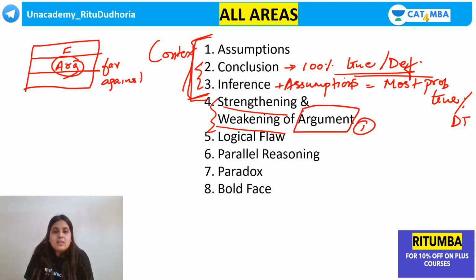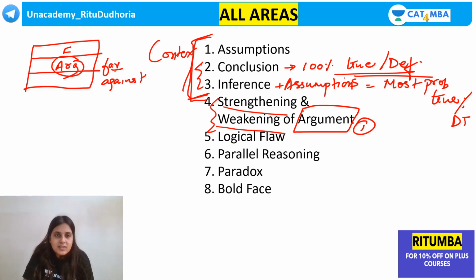Suppose author बोल रहा है this bill should not be passed. So he's against the bill. The bill should be passed. He's in favor of the bill. So first, mainly understand what is the author's opinion. Is he in favor of it? Is he against it? जरूरी नहीं हमेशा author का opinion हो. Some critics' opinion might be there. Some, any persons whose ever opinion they're asking you to strengthen or weaken.